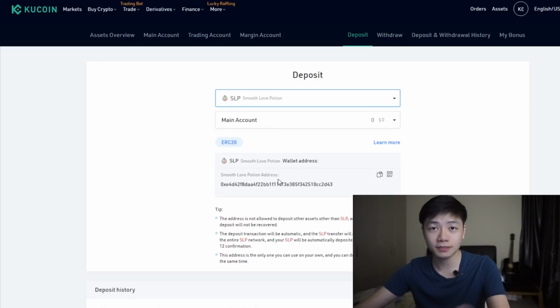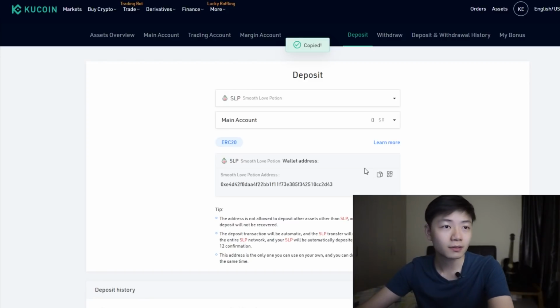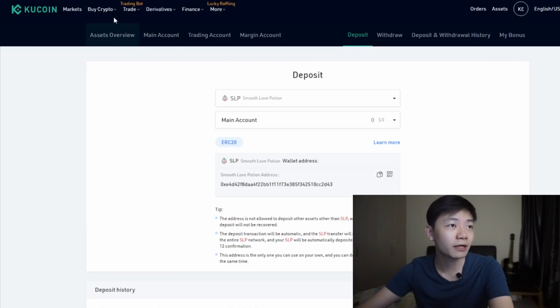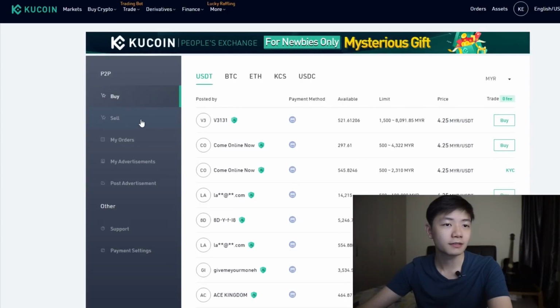And then as per usual, this is just like how you did for Binance. All you have to do is copy this code over here, and then paste it in your MetaMask wallet when you're about to send. So that's how I would do it. Once you have the SLP in your KuCoin wallet, the next thing you want to do is move into buy crypto, come to P2P, and then click on sell.